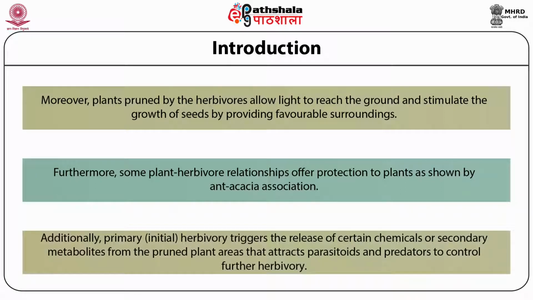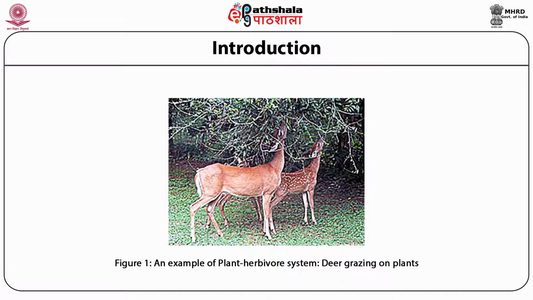Additionally, initial herbivory triggers the release of certain chemicals or secondary metabolites from the pruned plant areas that attract parasitoids and predators to control further herbivory. This figure represents an example of a plant herbivore system: deer grazing on plants.